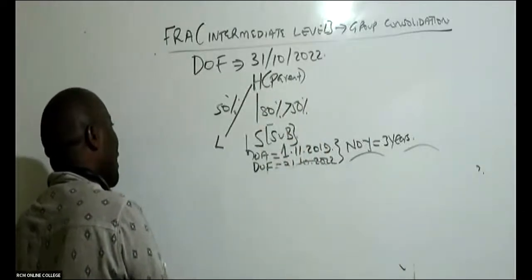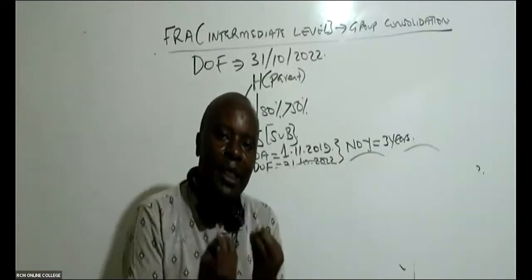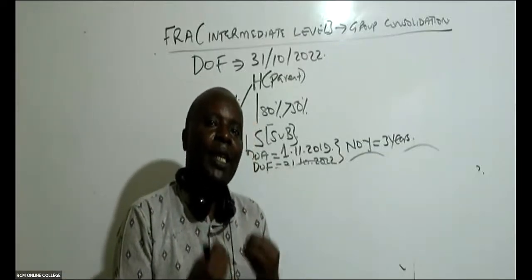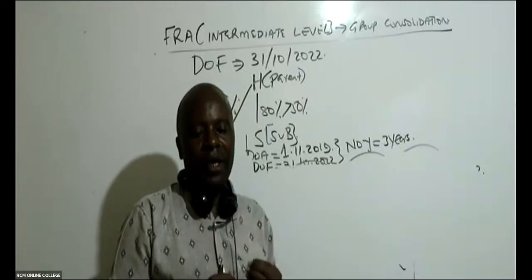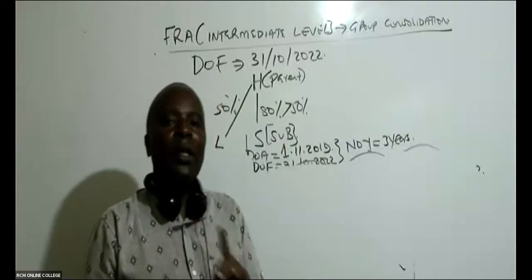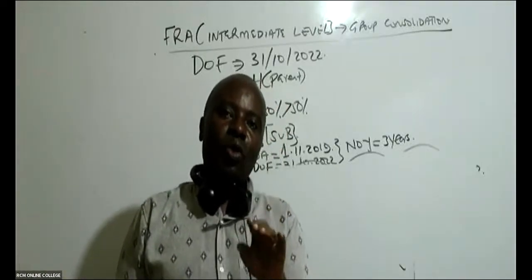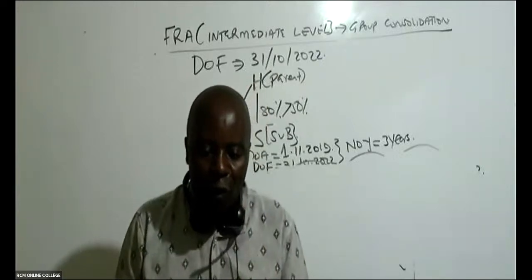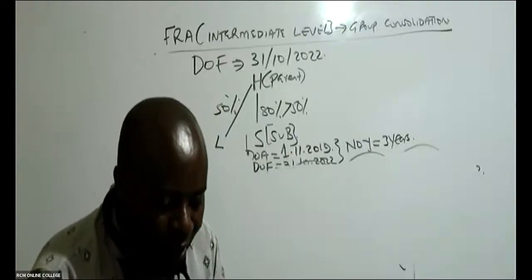So H has acquired 50% of L. Exactly 50%, then L in the group will be called a joint venture. However, this examiner wanted to cheat my students using this concept of substance over form. Let's continue reading this question.